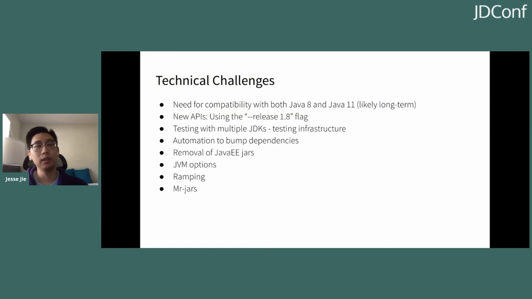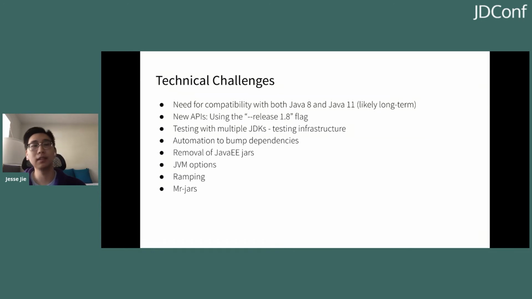Another way we tried to increase our migration speed was to automate some of our changes. Our automation was very simple in this case, in that we bumped the Java version as well as external dependencies, the ones that usually modify bytecode, such as ASM, CGLib, EasyMock, Mockito, and so on, as well as some internal dependencies that we know had a lot of upstreams and were incompatible with Java 11. After we did this automation, we saw that our success rate was about 50% for all the libraries and applications, which was very good for us.